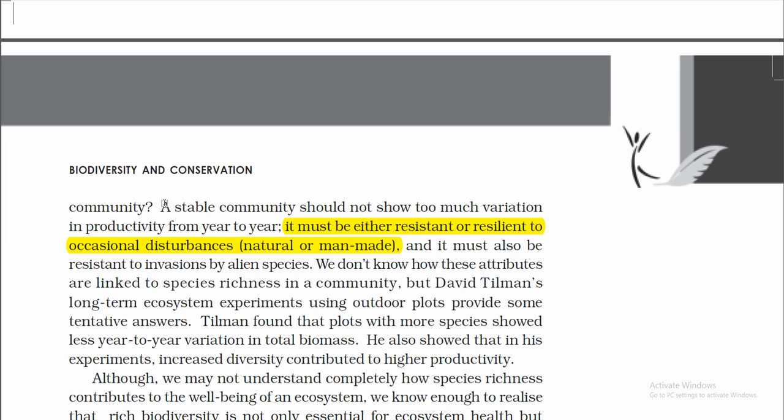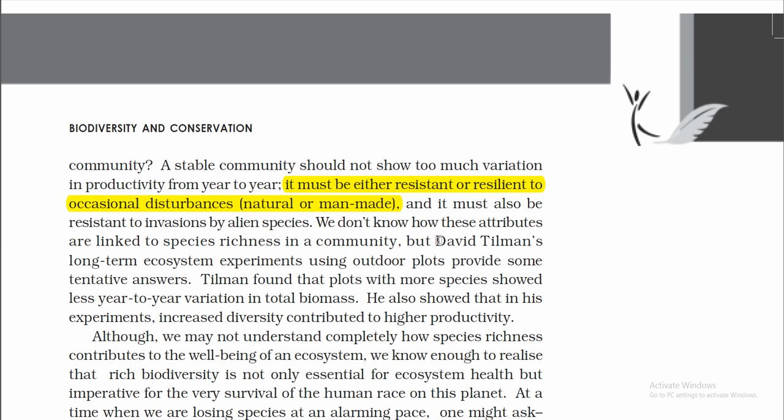We don't know whether these attributes are linked to species richness, but David Tilman's long-term ecosystem experiment using outdoor plots provides some tentative answers. Tilman found that the plots with more species showed less year-to-year variation in total biomass. He also showed that in his experiments, increased diversity contributed to higher productivity.